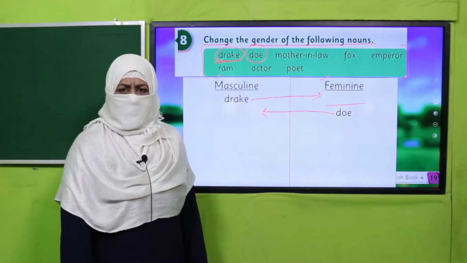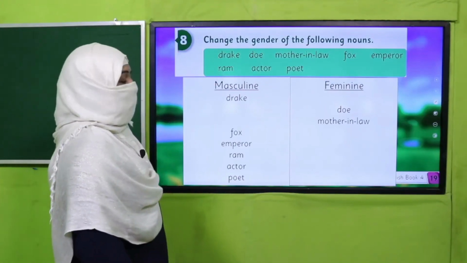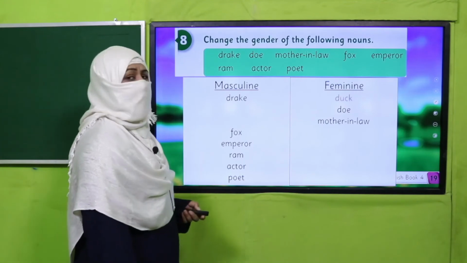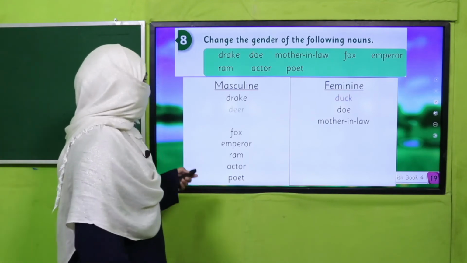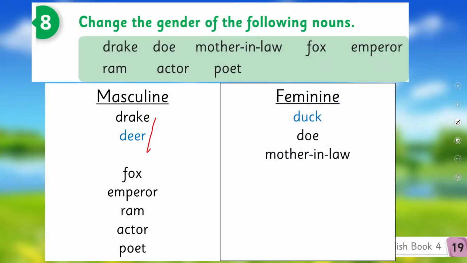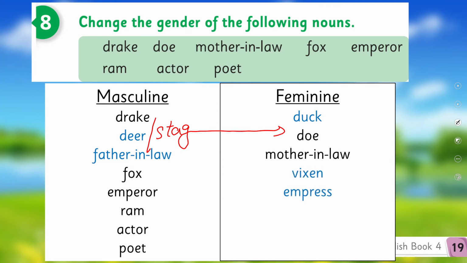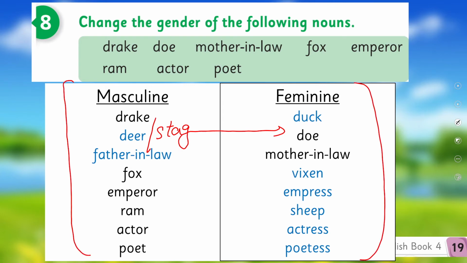Yes, all of you are done. Good job. So let's see if you have done it correctly. Drake, duck; doe, deer or stag. It is also stag. Stag is also a masculine noun for doe. Mother-in-law, father-in-law. Fox, vixen; emperor, empress; ram, sheep; actor, actress; poet, poetess. So this is all what we have learned, the 4 rules we have applied and we have converted the masculine nouns into feminine and feminine into masculine. You are done with it.